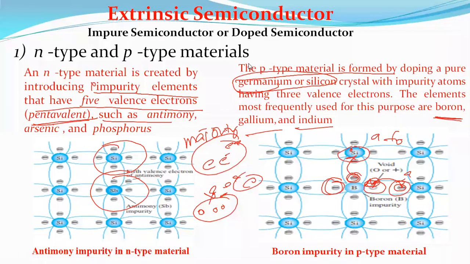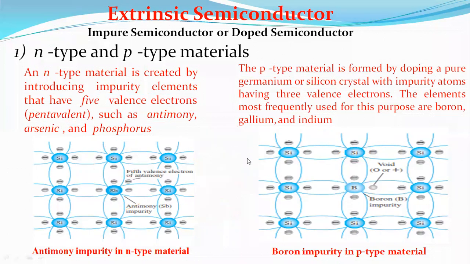Clear the chart. Now this small circle, sometimes we call it a hole. Annotate here: this is the hole, small. This is the electron. Now coming to the p-type material.